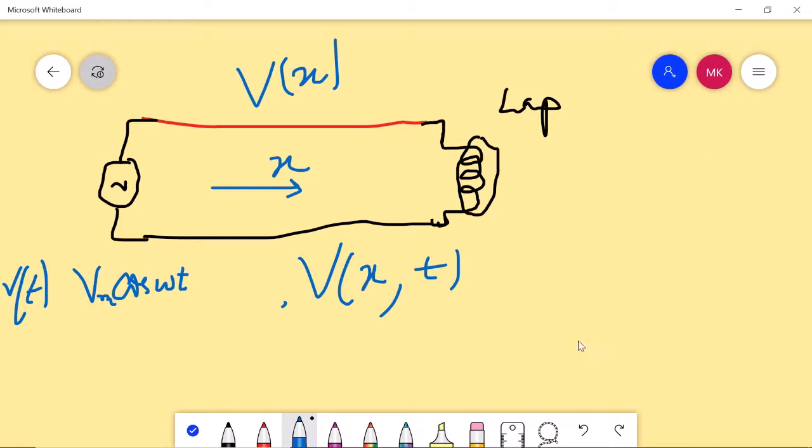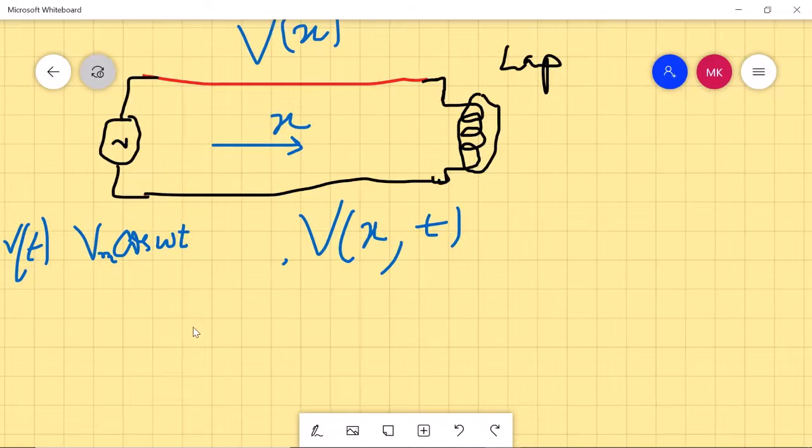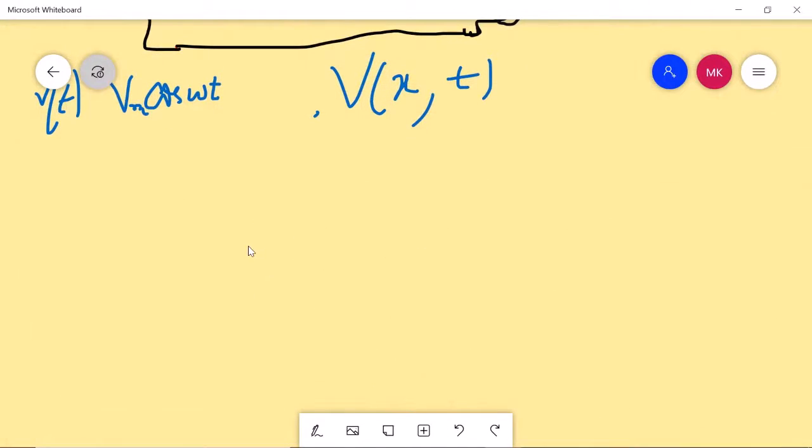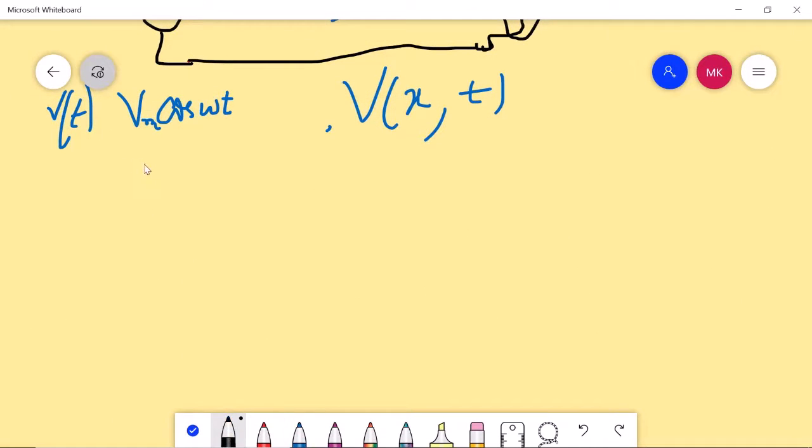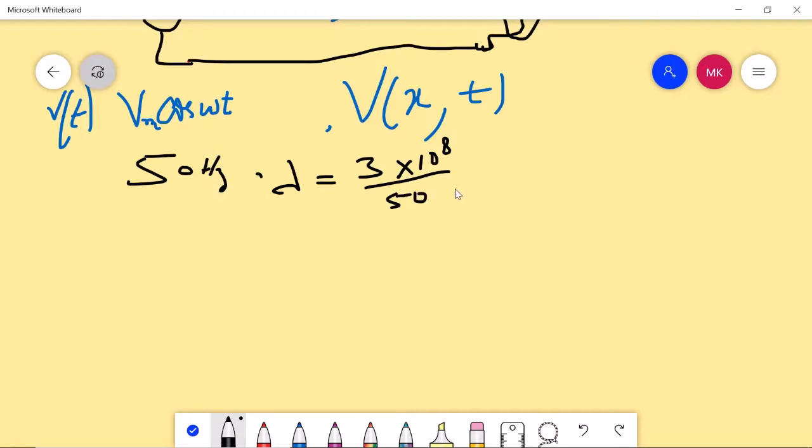And why? Because when you have low frequencies, for example 50 hertz, what is the wavelength lambda? Lambda will be 3 into 10 to the power 8 upon 50 hertz. So what you will get is 3 over 5 into 10 to the power 7 meters. So this will be 0.6.